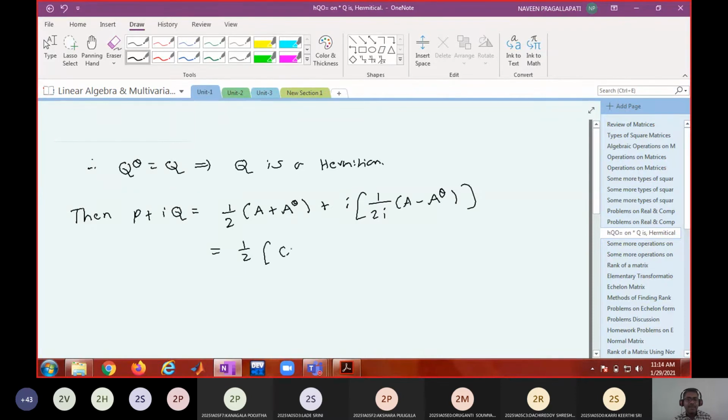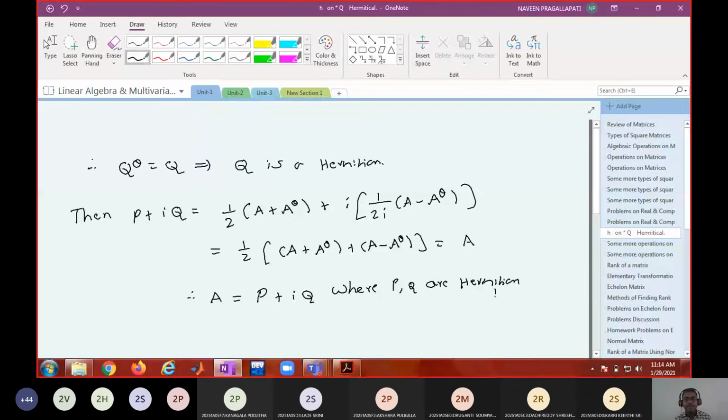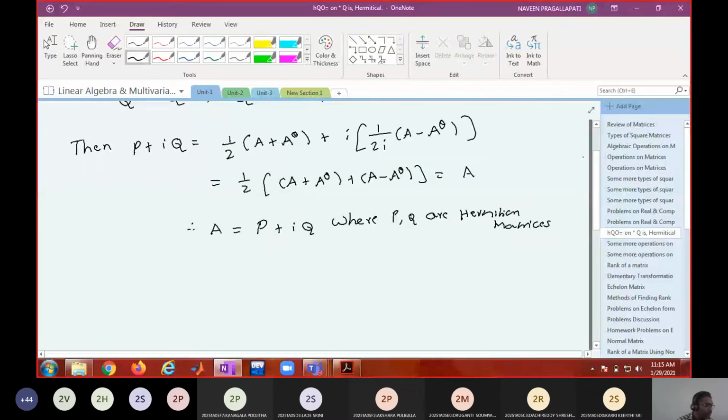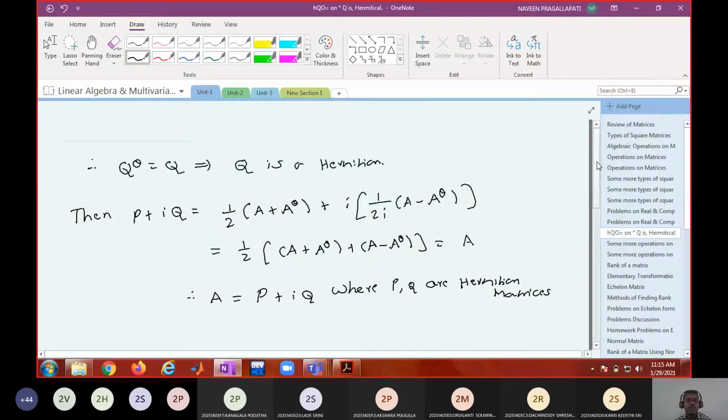So 1 by 2 times A plus A power theta plus A minus A power theta, which is going to be A. Therefore we are able to express a square matrix in P plus iQ form, where P and Q are Hermitian matrices. Do you agree? Do you understand?